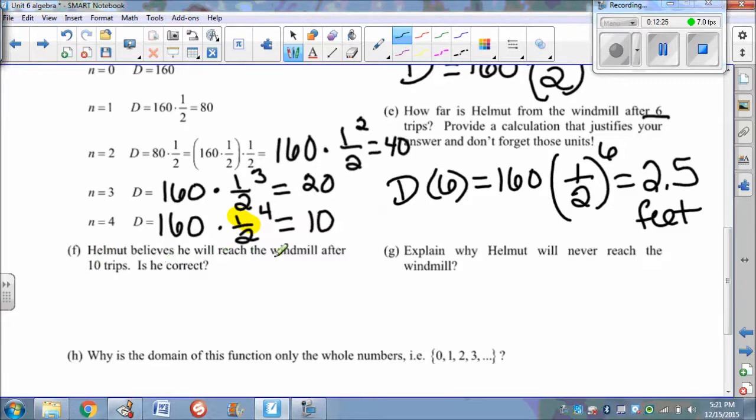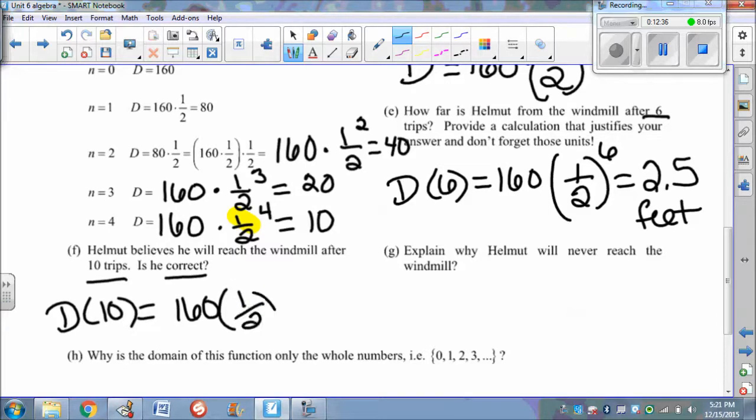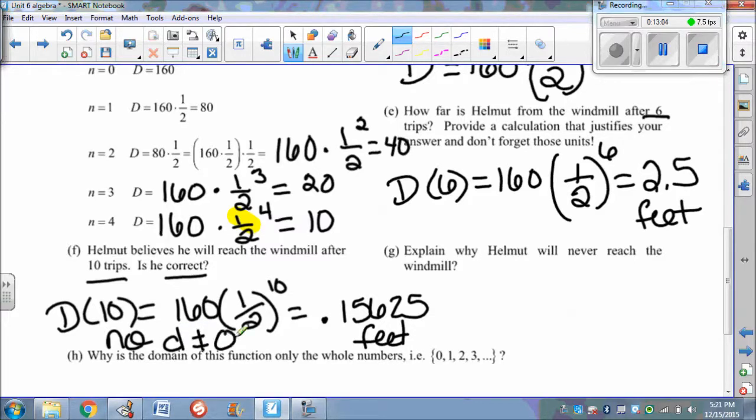It says, Hellman believes he will reach the windmill after 10 trips. Is he correct? So, D of 10, 160 times 1/2 to the 10th power. Go right ahead, go to your calculator to do this calculation, and you should end up with 0.15625 feet left. So is he at the windmill yet? No, he has not reached a distance of 0. No, D does not equal 0 yet.